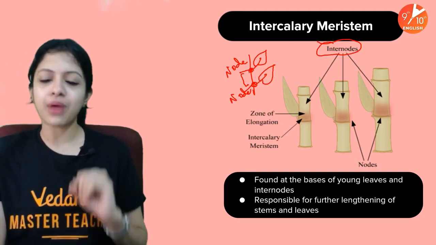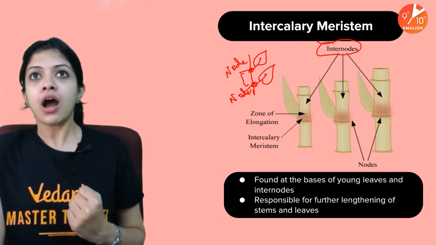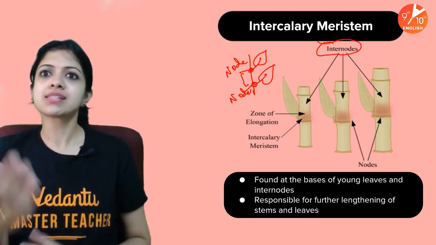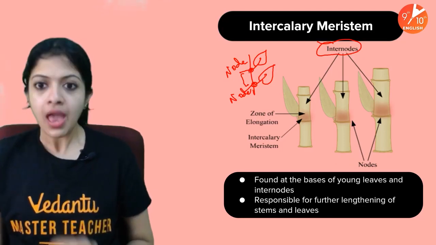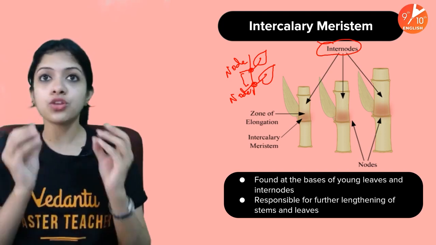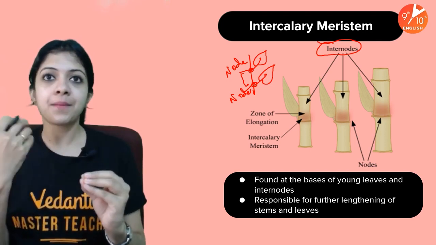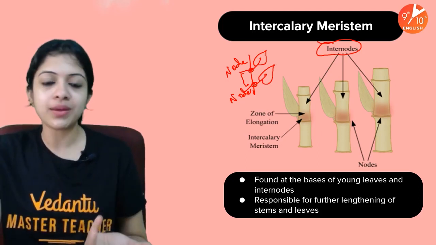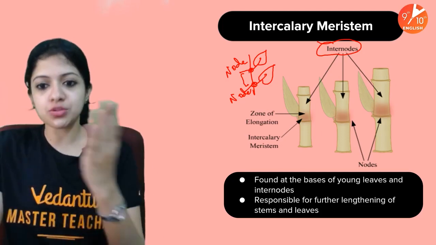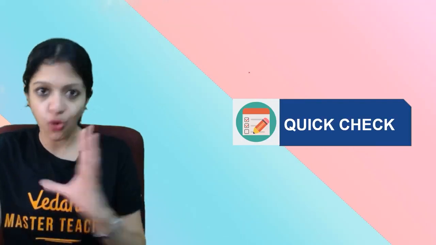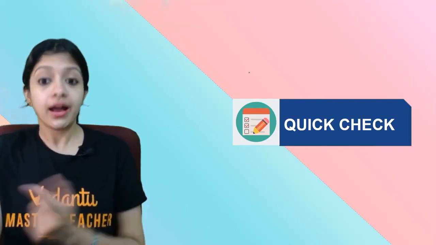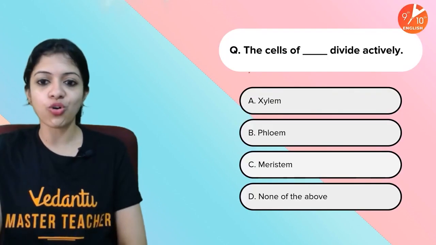Now children, before we wind up, let me ask you one question. What do you think will happen to the meristematic tissues once a plant has become old? I want you to have this in mind, and if you just think about this question, it will give you an answer which will serve as a link between this session and our upcoming session also. So do think about it, give it a serious thought. But before we wind up, a quick check and a homework question also coming up.